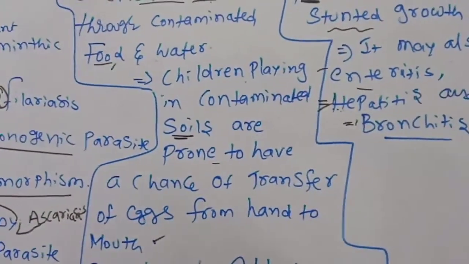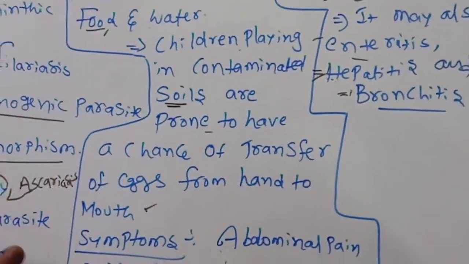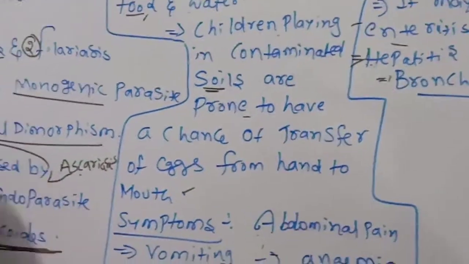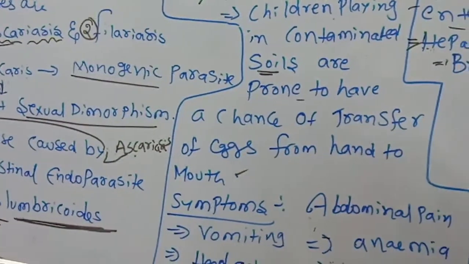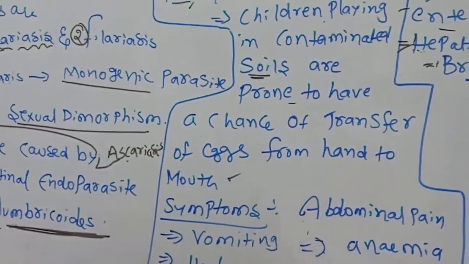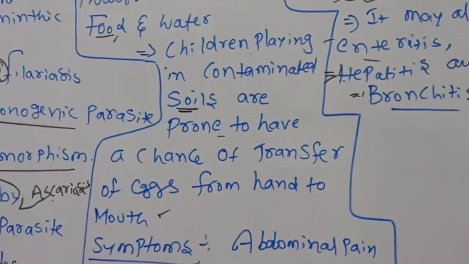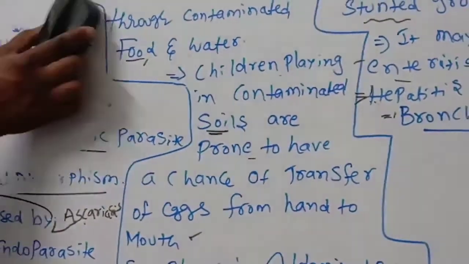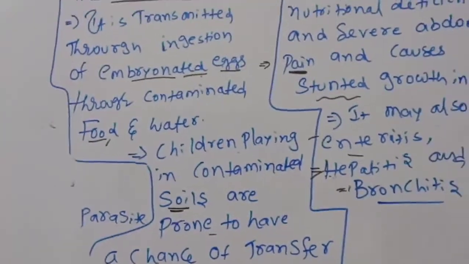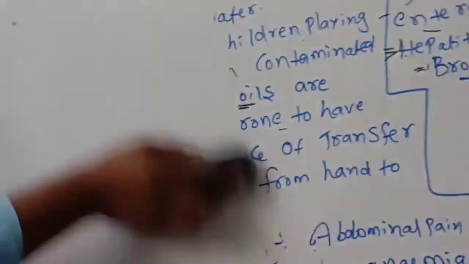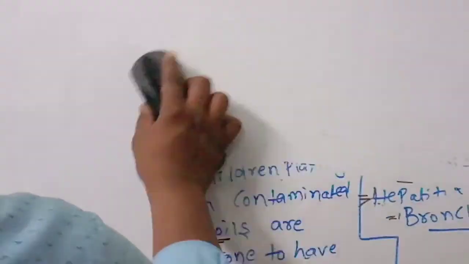So this is about one type of helminthic disease, ascariasis, caused by Ascaris lumbricoides. Ascaris is a monogenetic parasite that exhibits sexual dimorphism. One more is there. What is the one more? That is filariasis. That's a point you should remember. The next problem is filariasis.